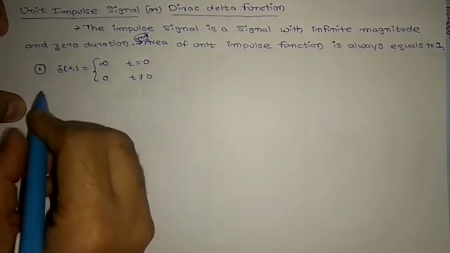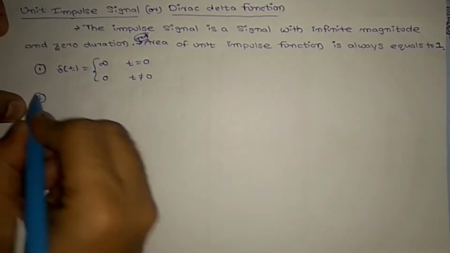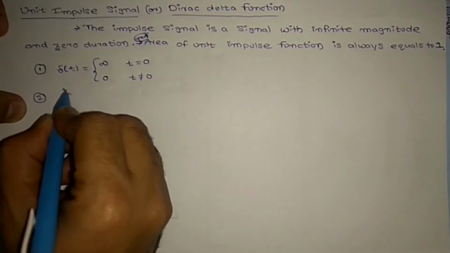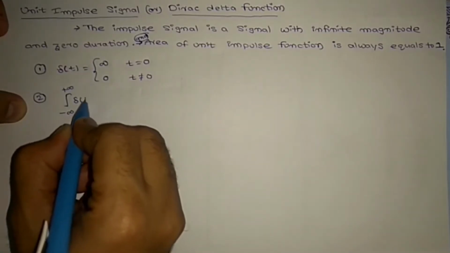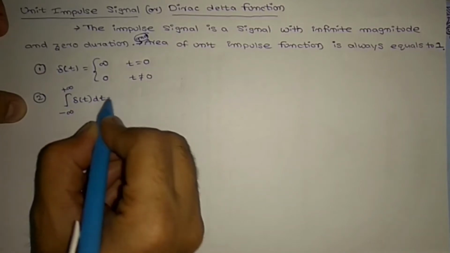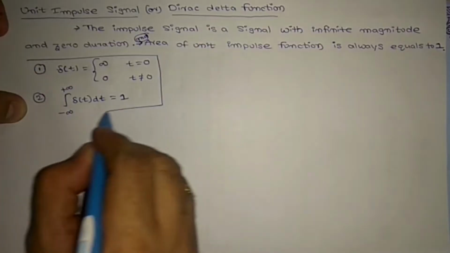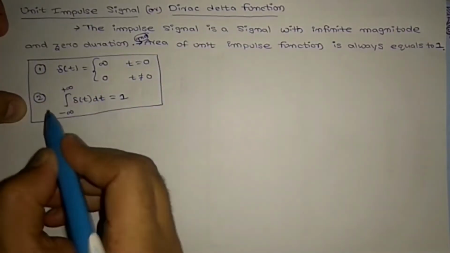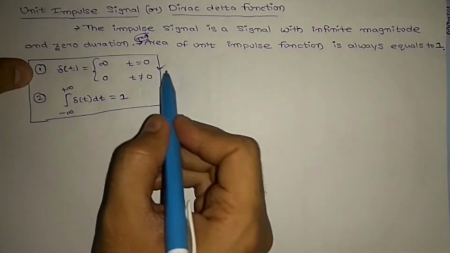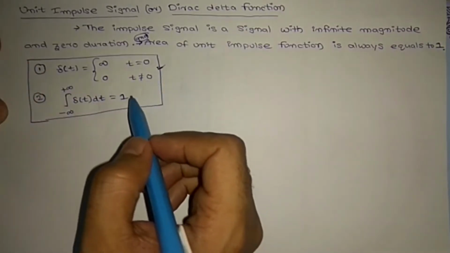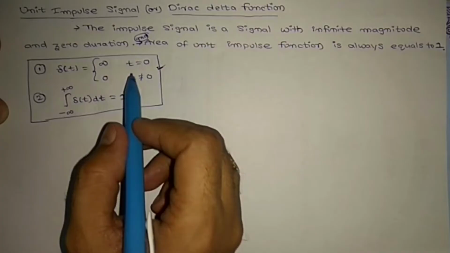And second, the integral from minus infinity to plus infinity of δ(t) dt equals 1. So these two definitions are a must. You cannot write only one definition for the unit impulse. You need to write these two equations to define the unit impulse signal.